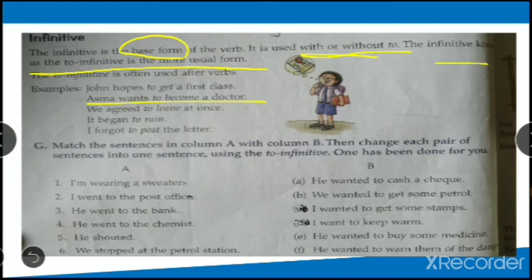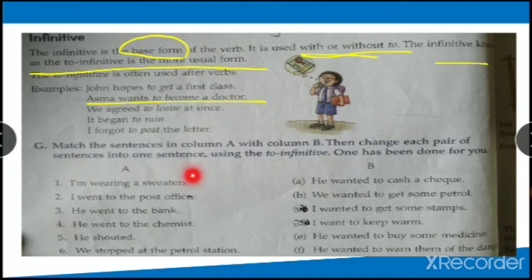Now we are given two sentences. This is one exercise, and you have to combine the sentences and write them in the blanks given below. Students, you will not just match the following. You have to change the second sentence. Match the sentences of column A with column B, then change each pair of sentences into one sentence using to infinitive. You have to use two different statements to make one statement.